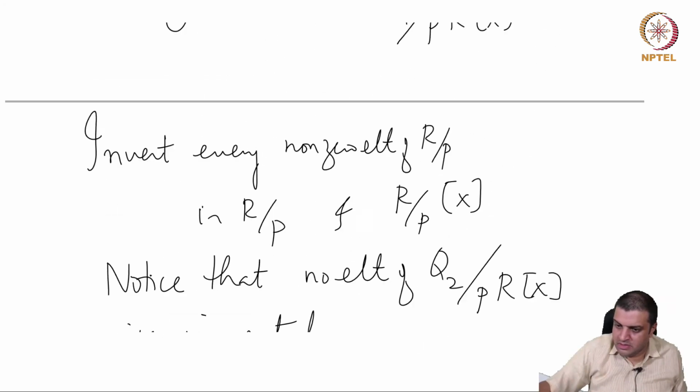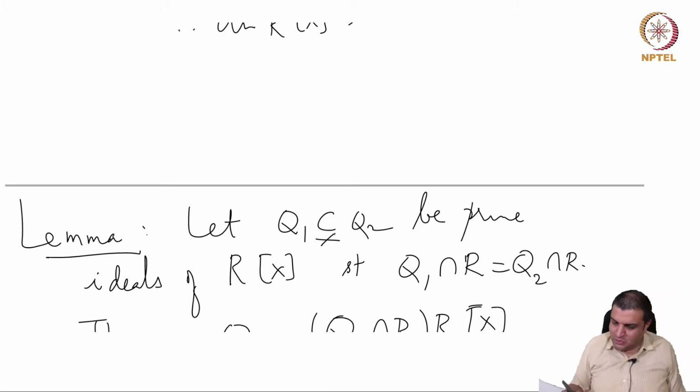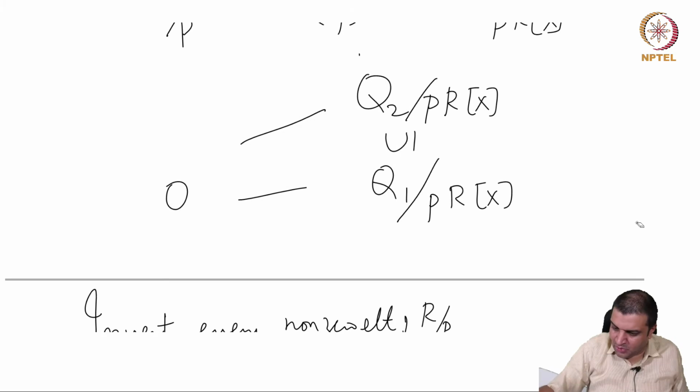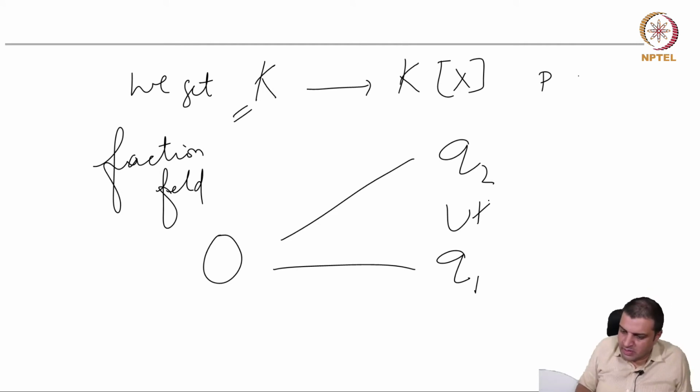Sorry, where did I say? I'm sorry, it has to be equal. This must be strictly smaller. Sorry, all these containments were strictly smaller. Okay, so this Q2 inside Q1, any will also be like this.